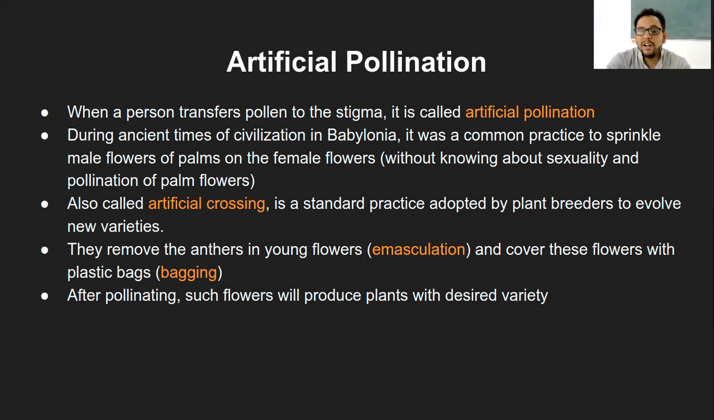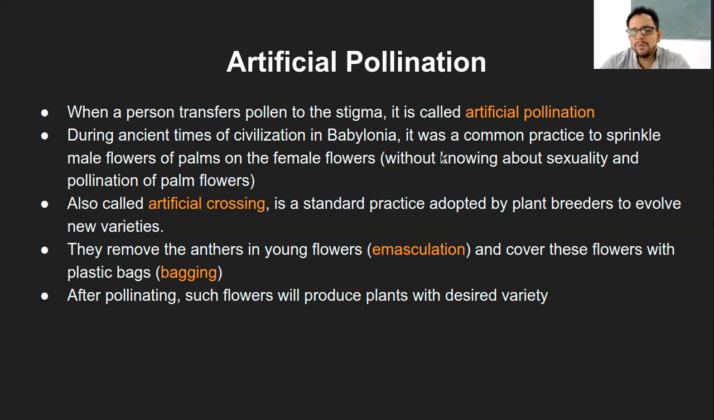Now, during the Babylonian civilization times, that is very ancient, maybe around 3000 to 4000 years ago, it was a common practice to sprinkle the male flowers of palms on the female flowers, and they did not know about the sexuality of the plant or the pollination that happens in the palm flower.